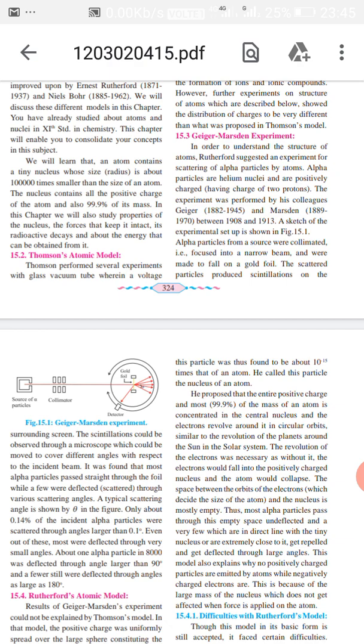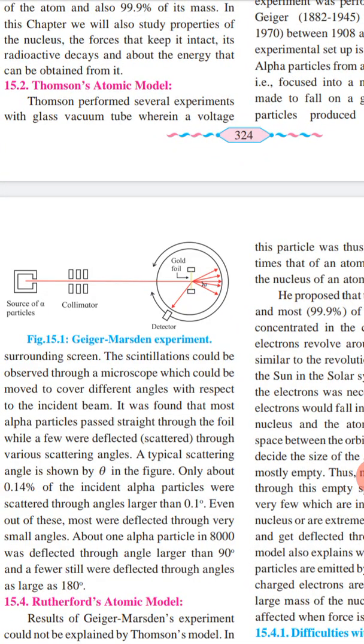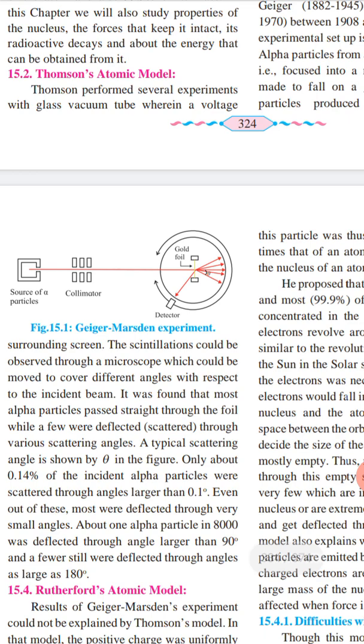So what does that beam do? You can see in this diagram the source of particles is there, and the collimator helps us to focus this beam on a particular point.